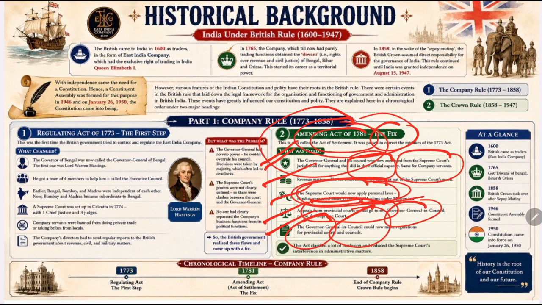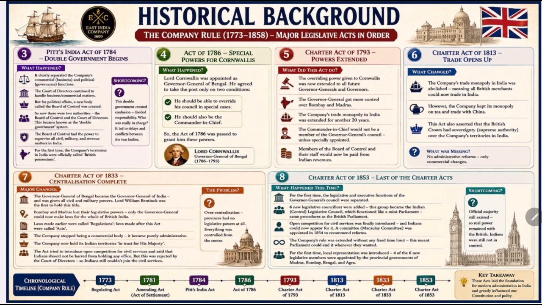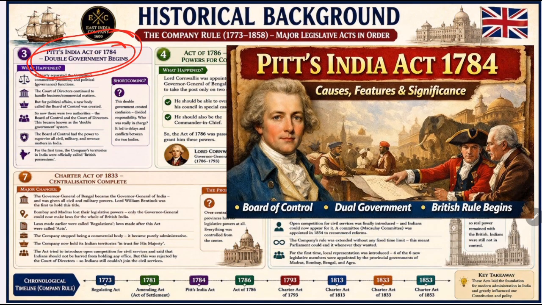Okay, now we have Pitt's India Act of 1784, that is the Double Government Act. The Regulating Act of 1773 was the first attempt to control the East India Company, right? However, it did not solve all the problems. You have seen that much confusion was created. Then again, one more law was passed to fix the problems. And now the British Parliament still felt that the company had too much power and was not properly accountable.